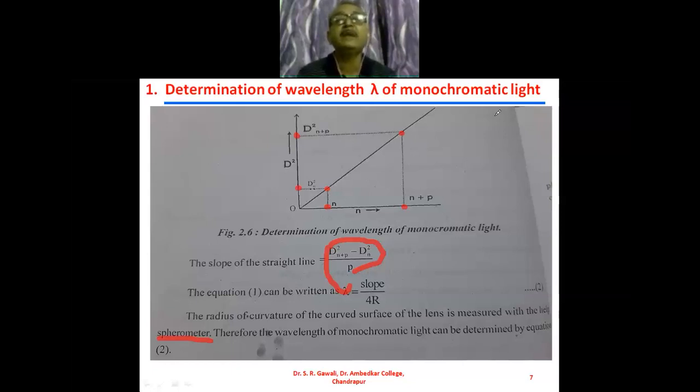And if we use white light, then you will get colored rings. Seven colored rings are obtained, and after that we will get uniform illumination.